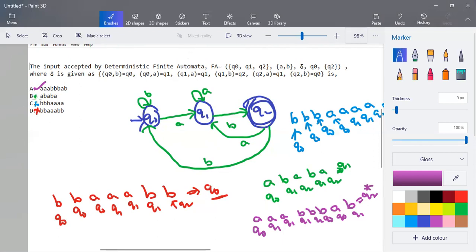So this is how we solve a question like this. Whenever you are asked to find what kind of input is accepted by a deterministic finite automaton, better draw a diagram, and you will understand it better.